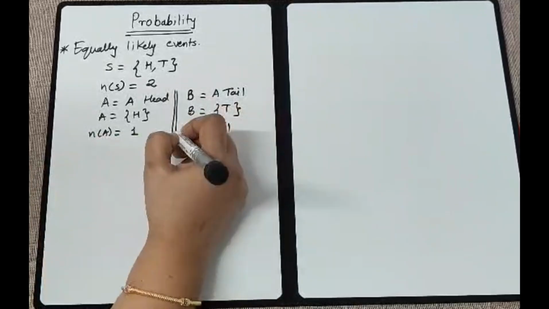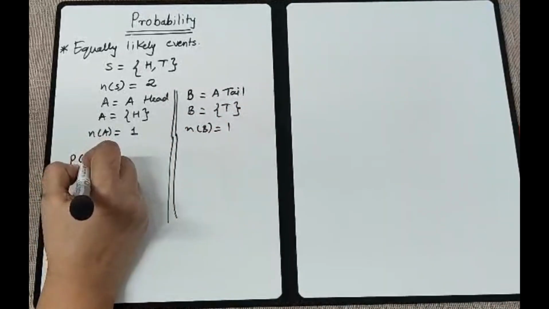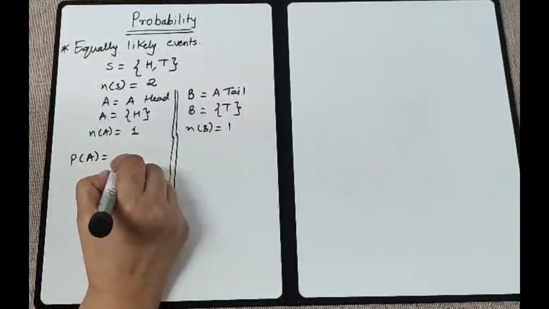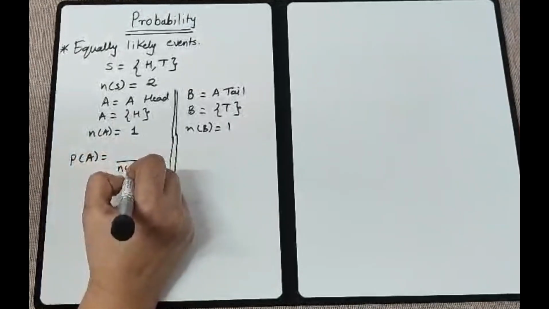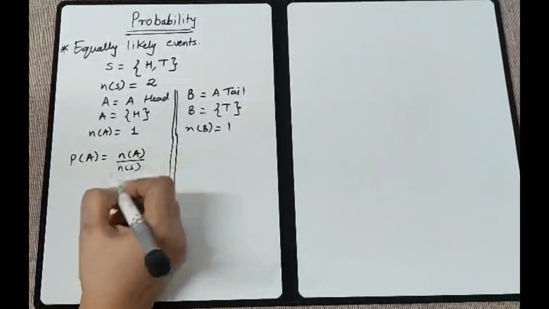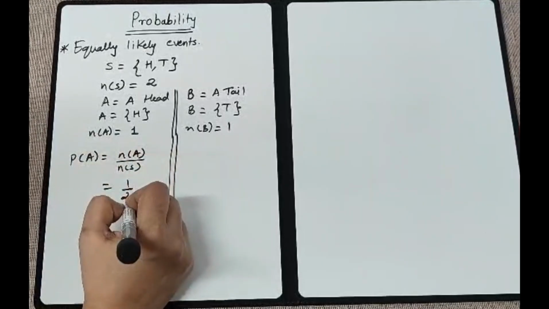If I try to find the probability of A, it will be n of A upon n of S, so it will be 1 upon 2.